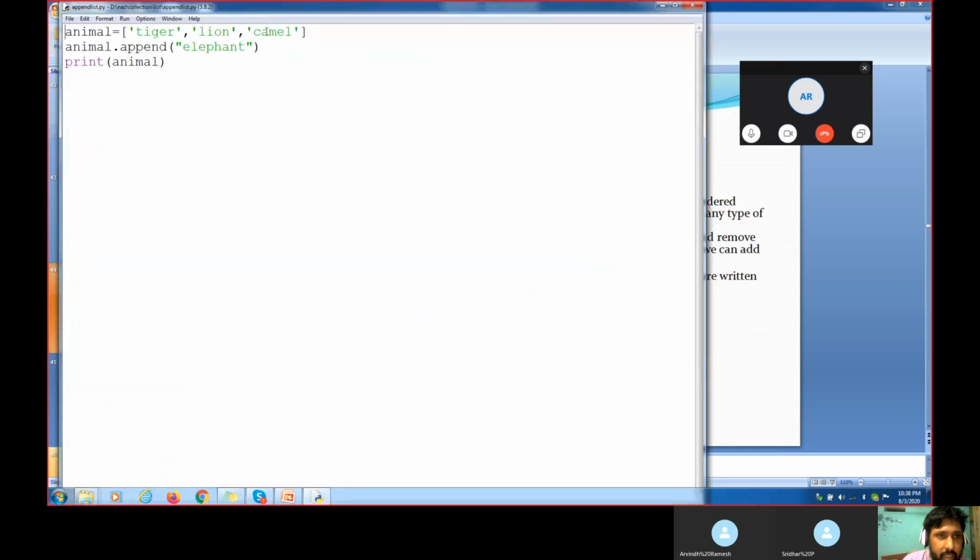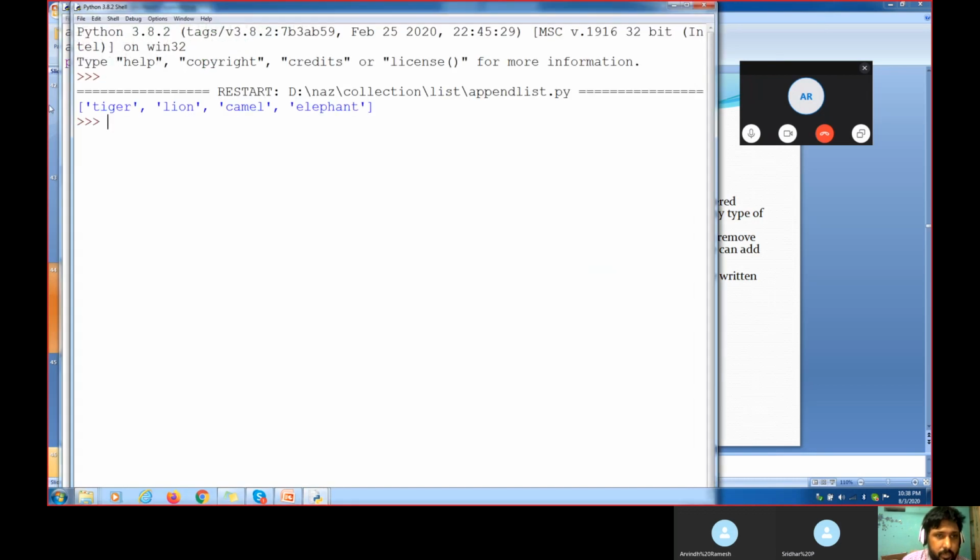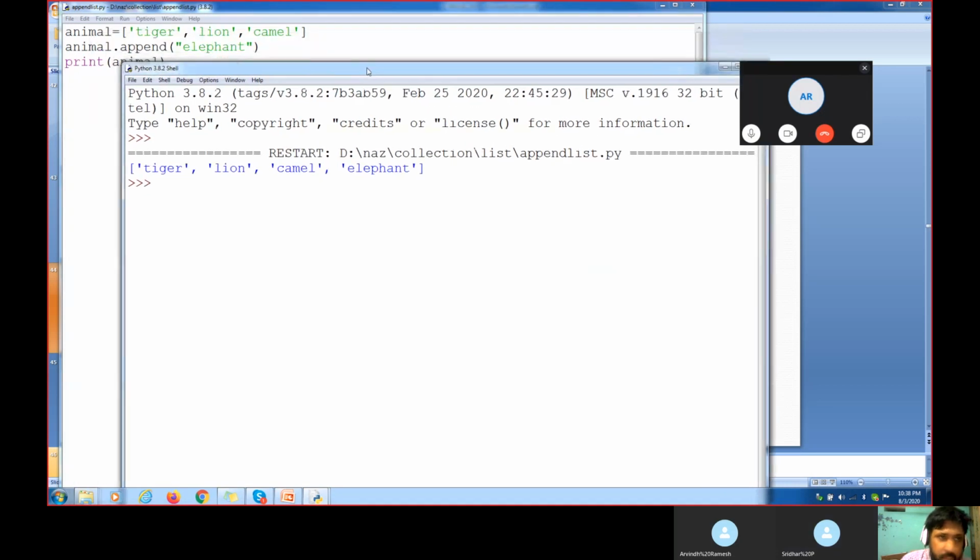Animal: tiger, lion, camel. Animal dot append. Inside animal we have put all these things, and now with animal dot append we have put here elephant. Now you see when I run this one, all are coming here. Sir, see, join is different, append is different. Make sure append is a method. Append is different, join is different, totally different.